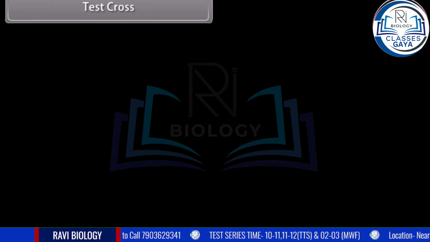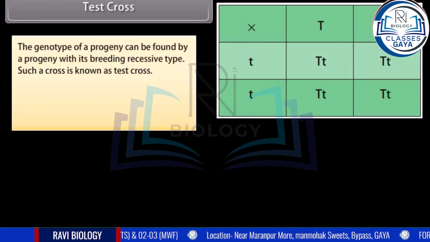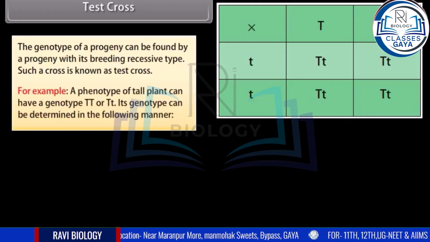Test cross. The genotype of a progeny can be found by crossing the progeny with its recessive breeding type. Such a cross is known as test cross. For example, a phenotype of tall plant can have a genotype TT or Tt. Its genotype can be determined in the following manner.